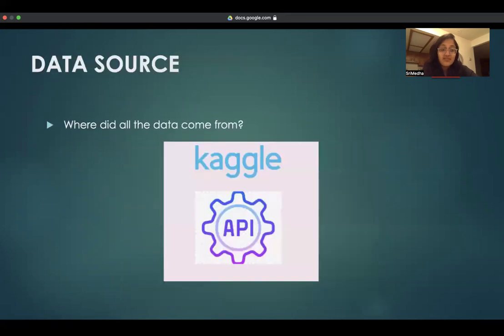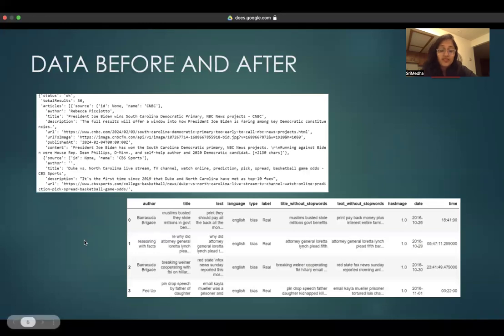The data set for this research was compiled from two different sources. The data from the first source, Kaggle, was used to train the model, while data from the second source, News API, was used to test it. The training dataset from Kaggle was divided into two parts: the dataset with true news and the dataset with fake news. Combining these two files yielded a complete dataset.